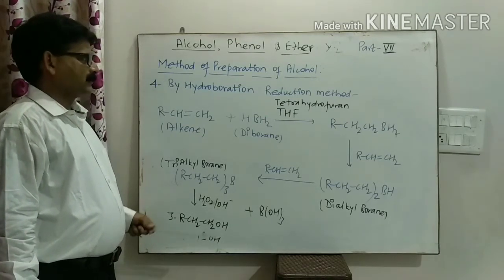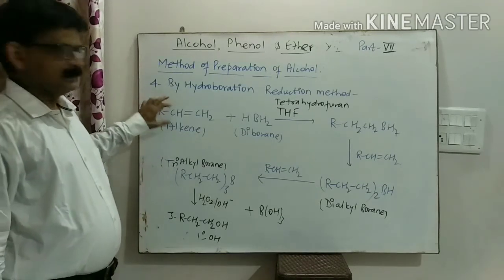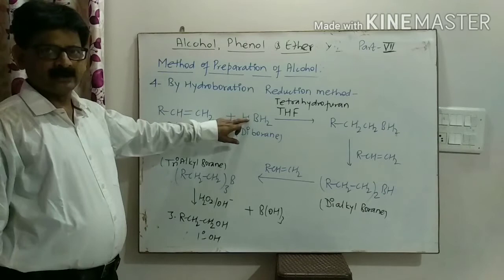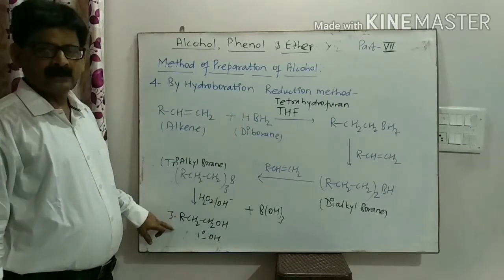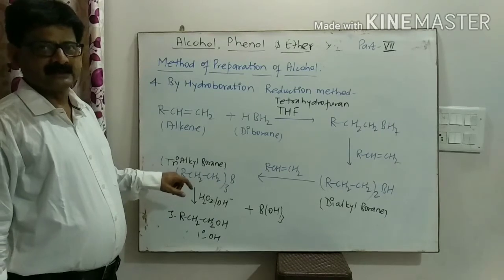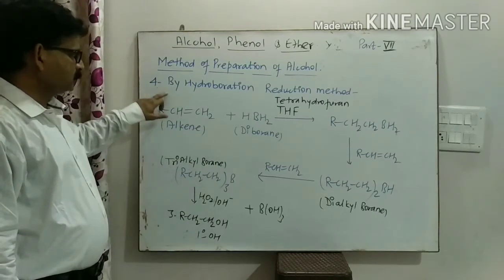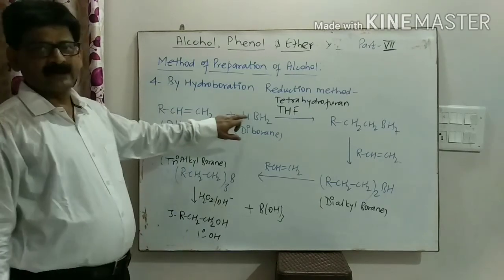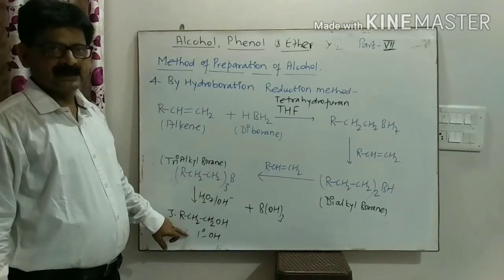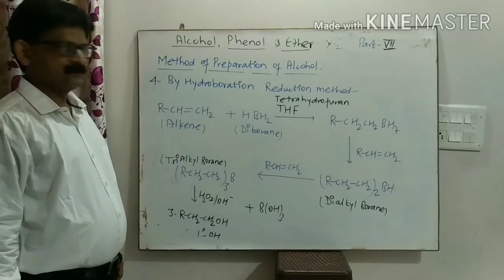In competitive examinations, this is a very important reaction, and the format of the question will be: when alkene reacts with diborane, it forms primary alcohol, secondary alcohol, tertiary alcohol, or none of these. Then your answer will be primary alcohol, because you know when alkene reacts with diborane, only primary alcohol is formed. Clear? Now note down this reaction in your copy.